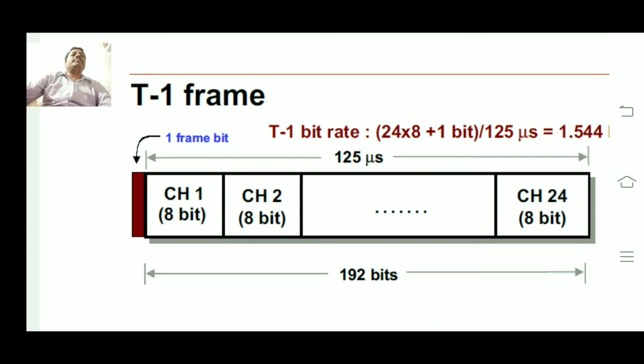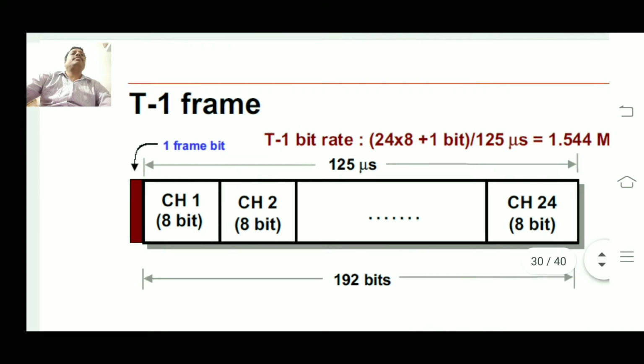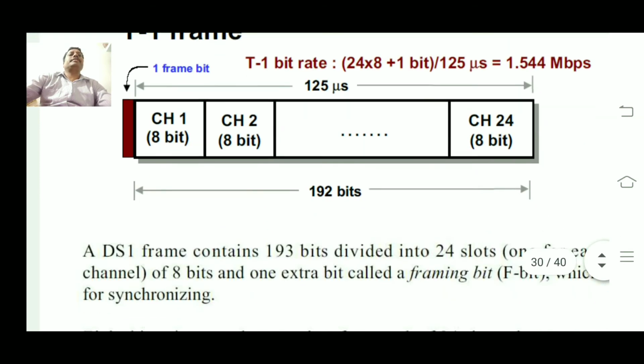For the T1 frame bit rate calculation, 24 channels into 8 bits plus 1 bit, then divide by 125 microseconds. So we are going to get 1.544 Mbps.